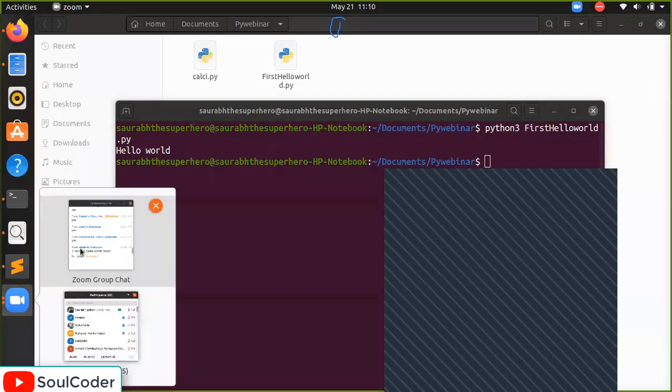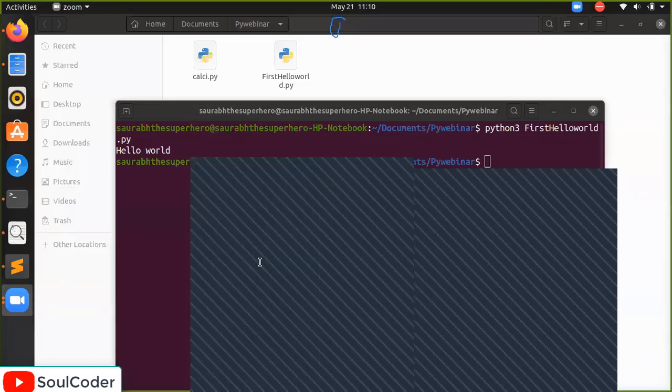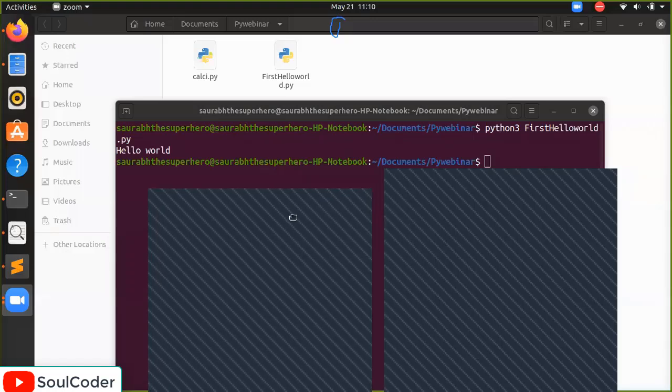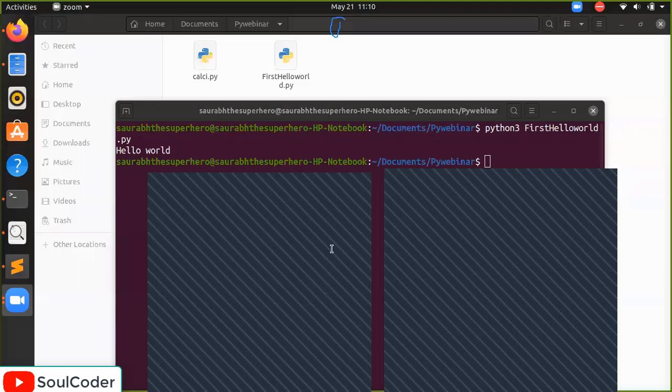Let's see. Reply in chat. If you are experiencing no sound, please enable it. Who is asking? Shady. Mr. Shady, if you are experiencing no sound, click on join audio. And can you see the terminal properly? Yes? Okay, so no problem.